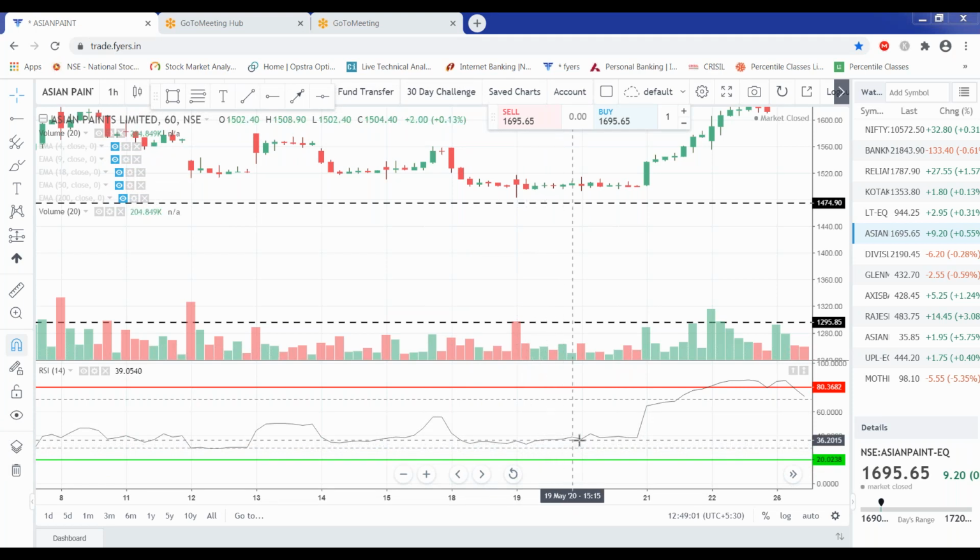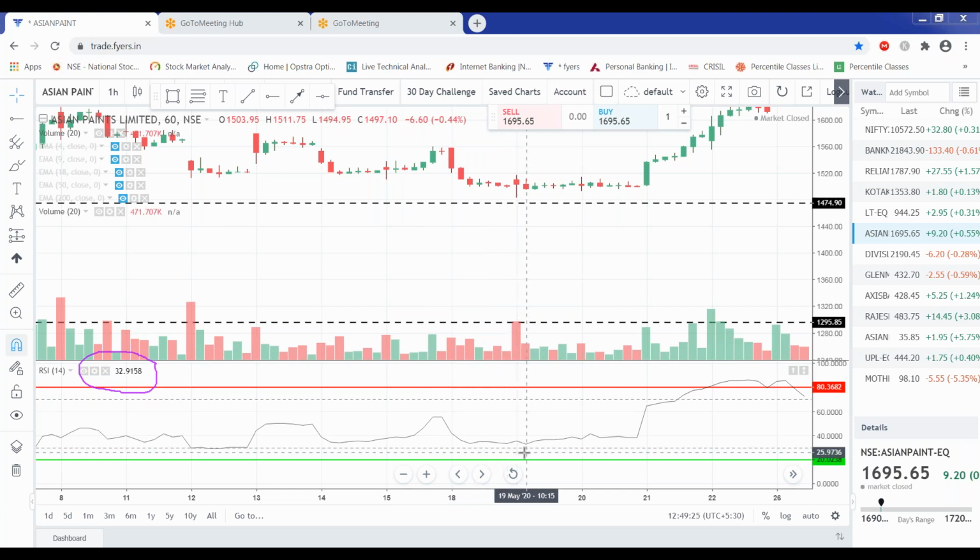Now if I am just scrolling it and focus on this area, I have just marked that area. Now I'm just scrolling it and see how the value of RSI is changing. So the stock is neither moving up, nor moving down. Stock is in a sideways trend. This is the hourly chart. See the value of the RSI. It was 33. Now it is 35.